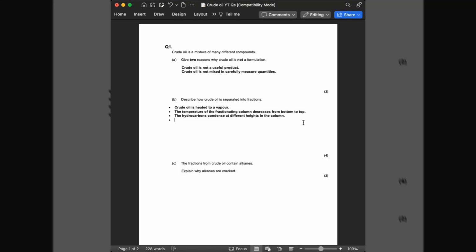Okay, the longer the hydrocarbon chain, the greater its boiling point, and the smaller the hydrocarbon chain, the lower its boiling point. Remember, as the carbon length increases in the chain, there are more intermolecular forces and therefore a greater boiling point.